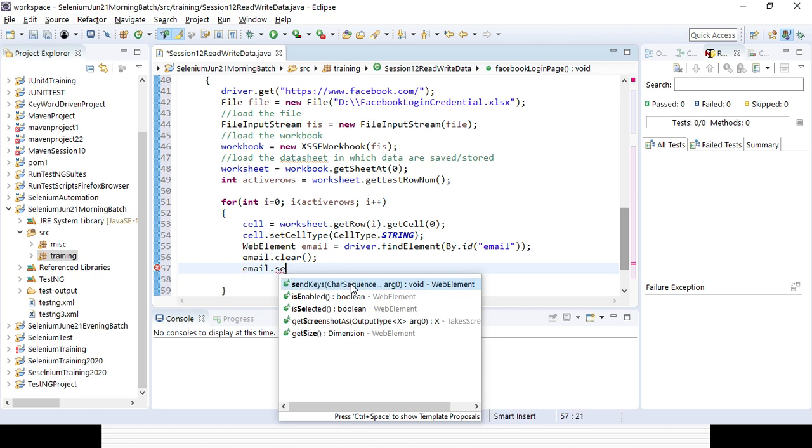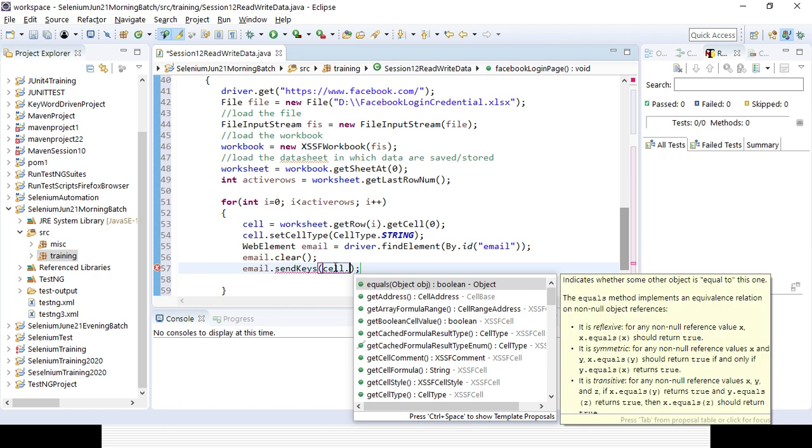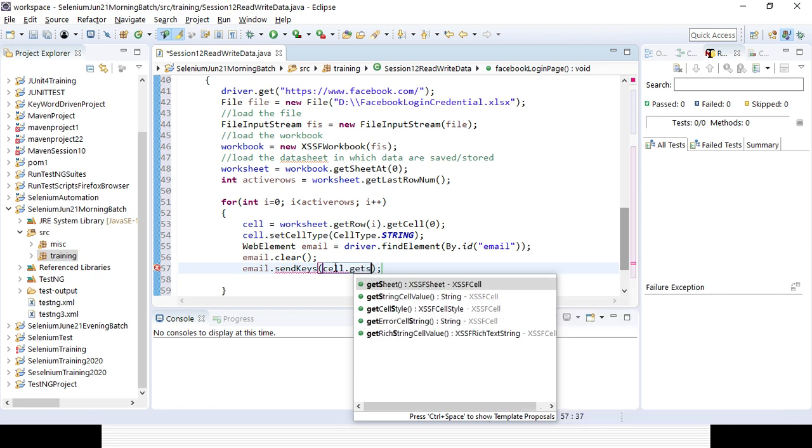Every time what will I be sending? I will be sending cell dot getStringCellValue from that cell variable, because I want to add only the string value.